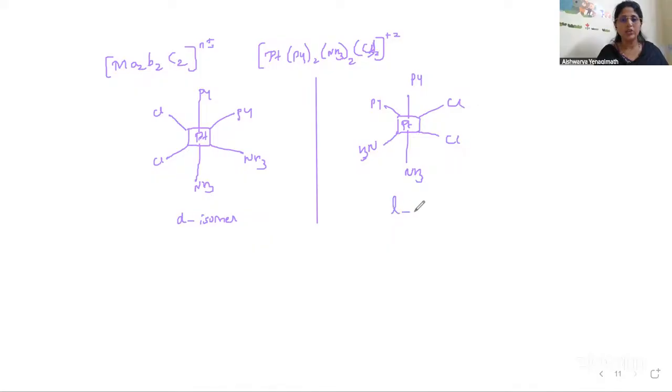This is L isomer, or L form. Look at the cases. Both are having 1, 2 positions same ligands, 3, 4 positions same ligands, 5, 6 positions same ligands. So both are cis isomers. This is D isomer and this is L isomer.